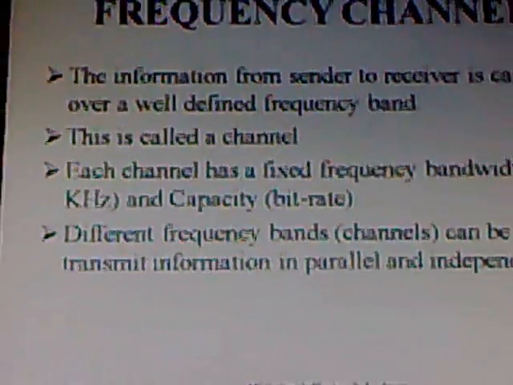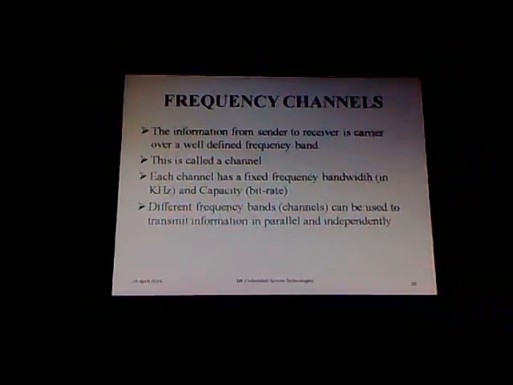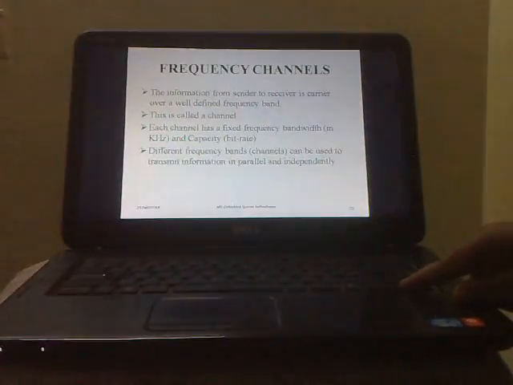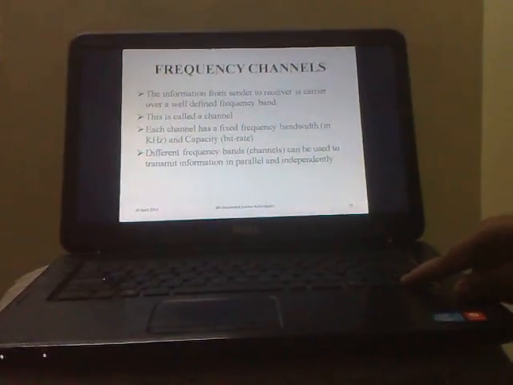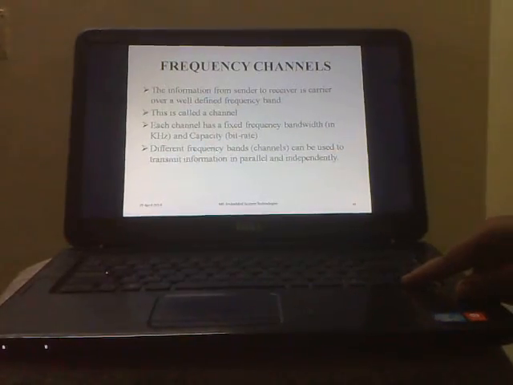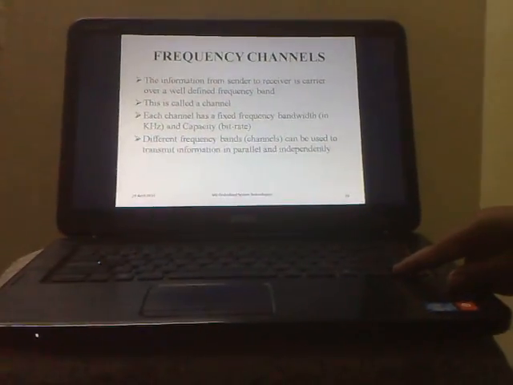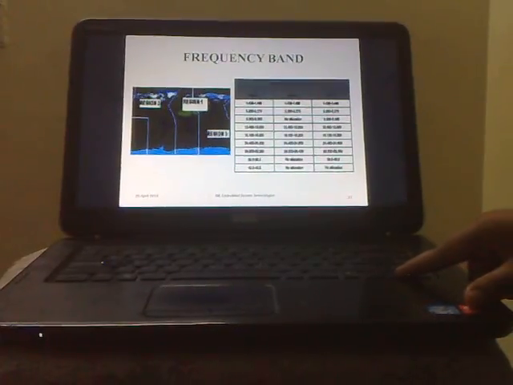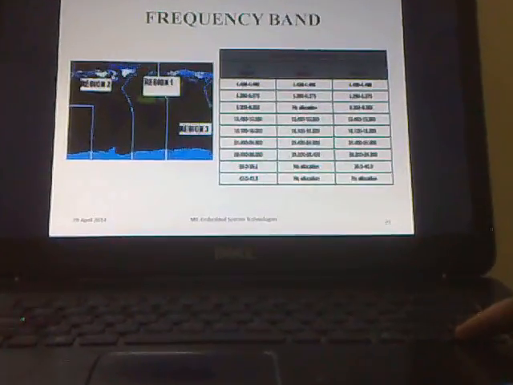Here this is the WSN model and this shows each channel consists of 16 nodes. And the frequency channels. The information from sender to receiver is carried over a well-defined frequency band. This is called a channel. Each channel has a fixed frequency bandwidth in kilohertz and capacity in bit rates. Different frequency bands can be used to transmit information in parallel and independently. This is the frequency band of the overall world. It consists of three different regions, region 1, region 2 and region 3.